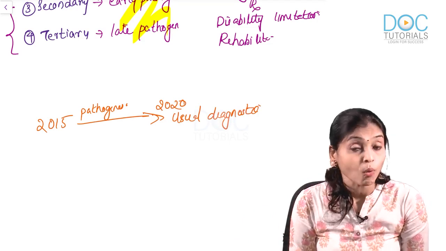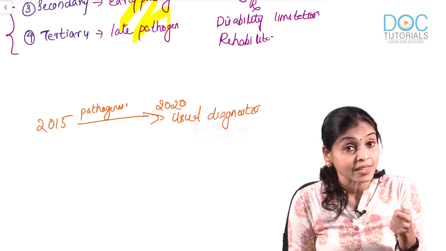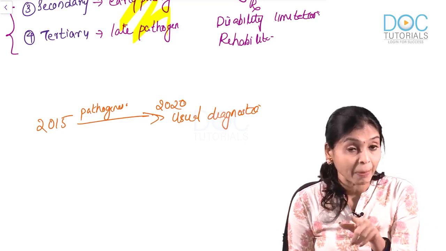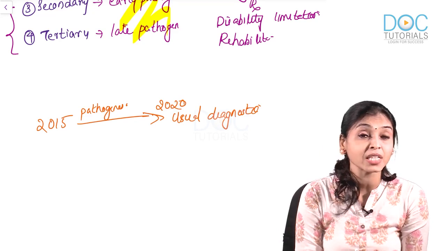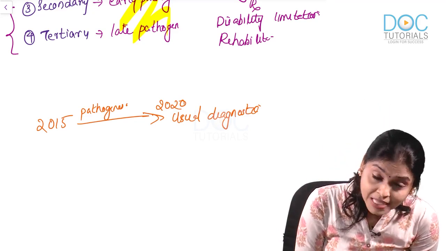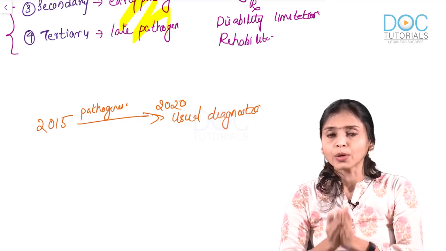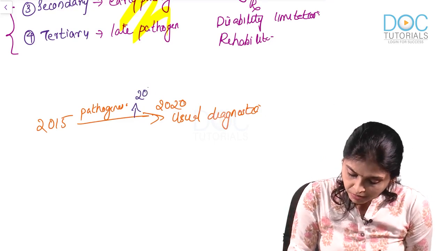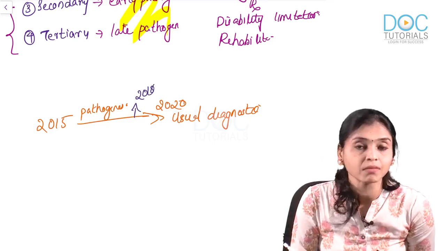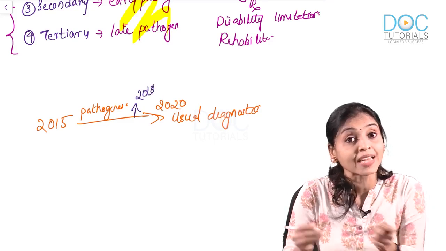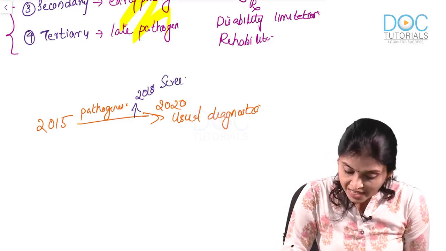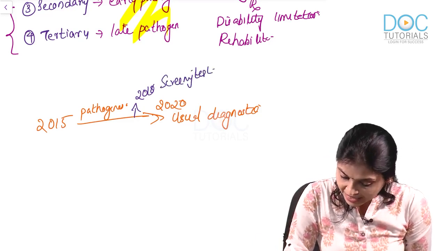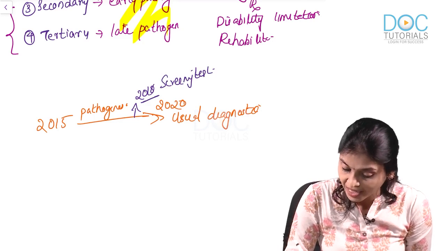Is it clear? Now, what is screening? You are trying to pick the disease even before the symptoms develop, but after a point where it is possible to be detected by screening. Suppose we are doing a screening in the year, say, 2018, and the patient was diagnosed by your screening test in 2018.